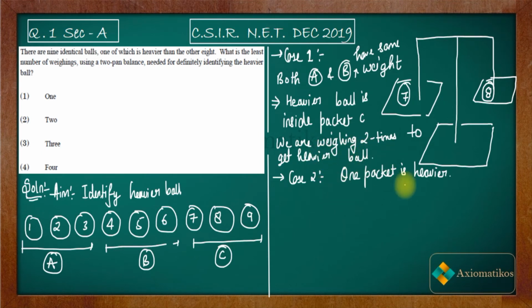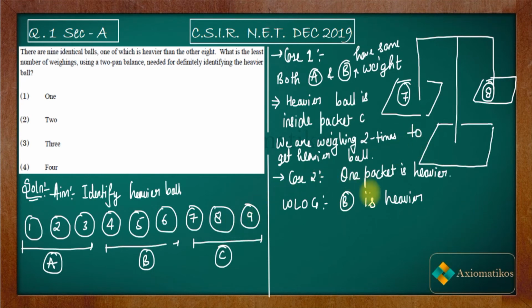Now let us talk about this. Let us say one packet is heavier. One packet is heavier means that one of the packets consists of the heavier ball. So without loss of generality, let us say the heavier packet is B. All right, anyone can be heavier. So let us say B is heavier. So if B is heavier, then what will happen?